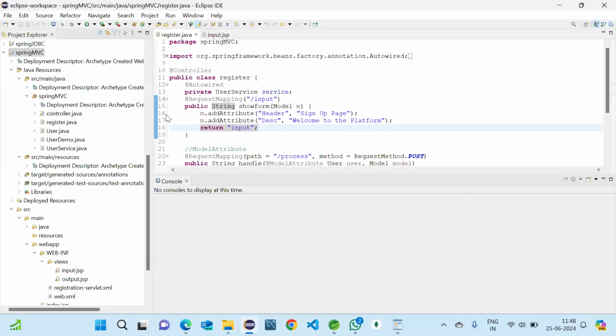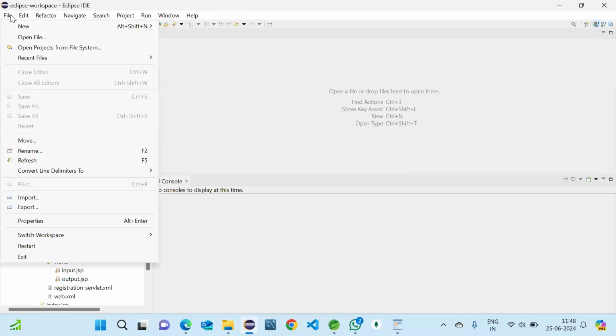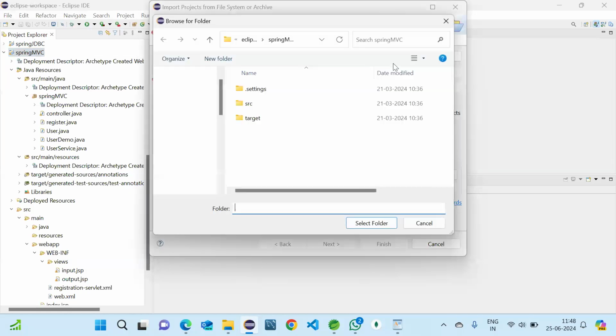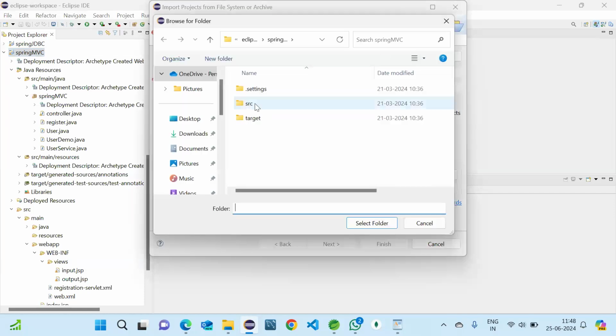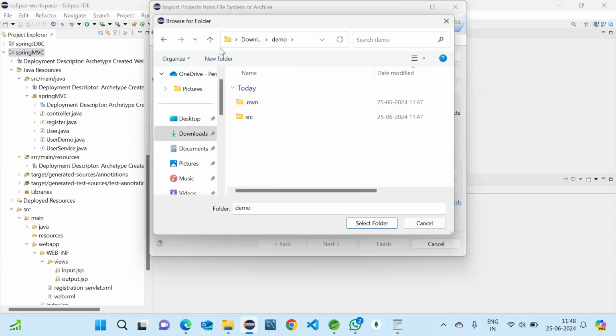So now this is our Eclipse. How will we get the project in? That is the work. I will go to File, then Open Projects from File System. Click it, and click on Directory here, then go to Downloads where you have that, and select the project.